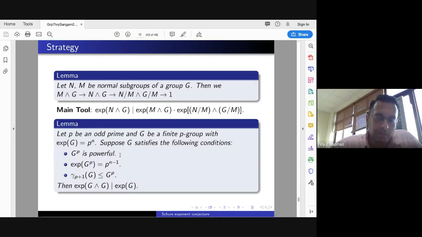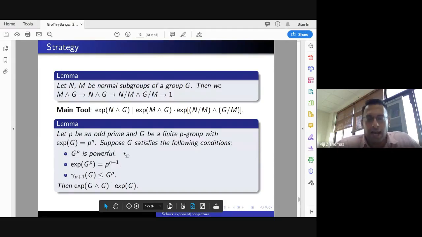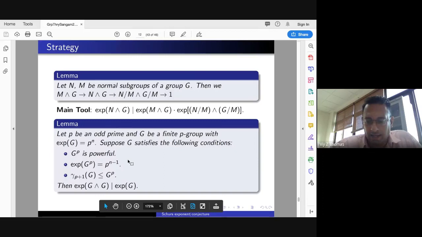So if you want to prove that the exponent of the multiplier divides the exponent of G, this is one of the ways. Why? Because one of the main applications we give is the groups of maximal class, and groups of maximal class satisfy all these conditions. And then potent P-groups satisfy them. And there are some other groups by Wilson, which I had mentioned earlier, which also satisfy this condition. And so we get this also.